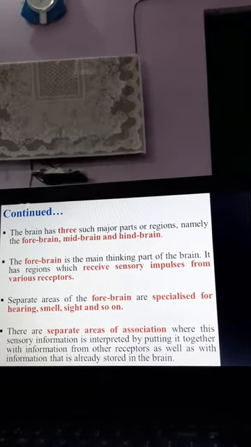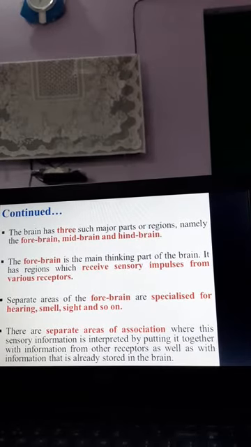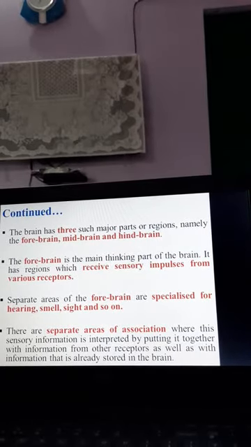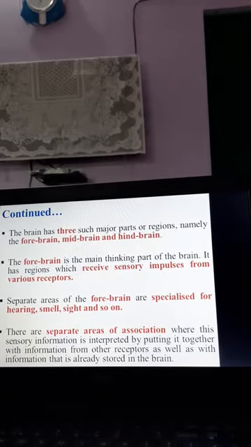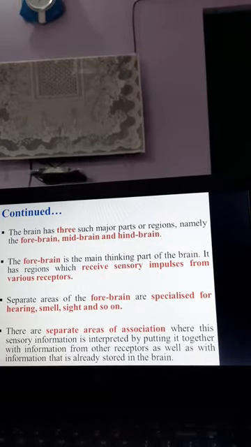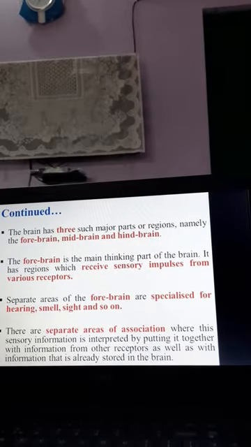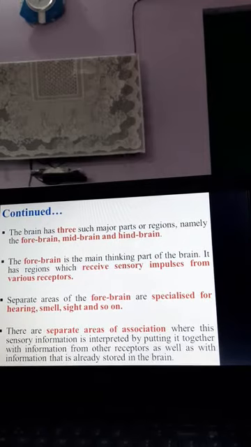So if I get the smell of biryani, my brain must check whether I have any memory regarding this smell, and if I have, then the signal is interpreted, checked, and confirmed: okay, this is the smell of biryani.